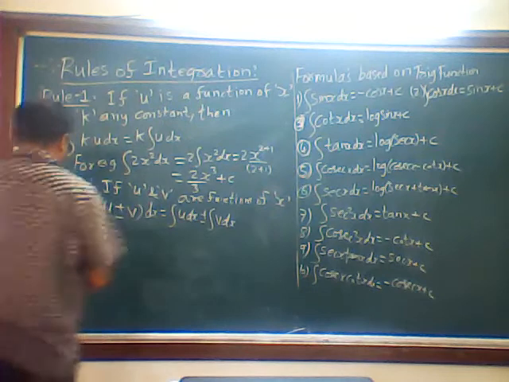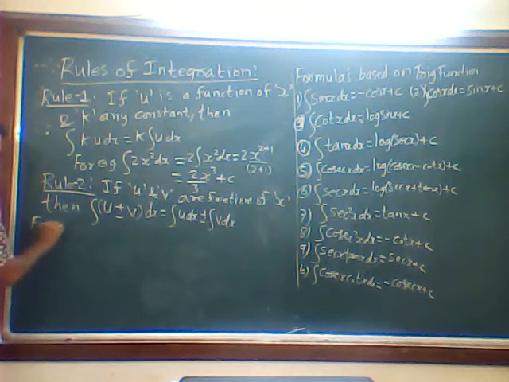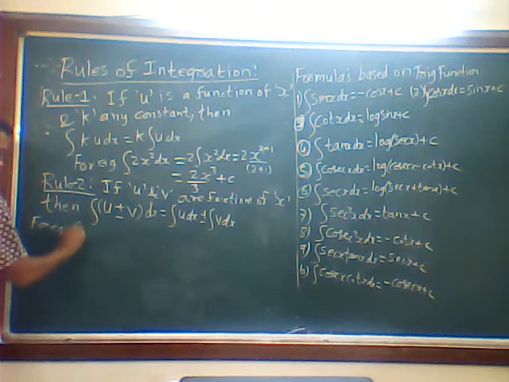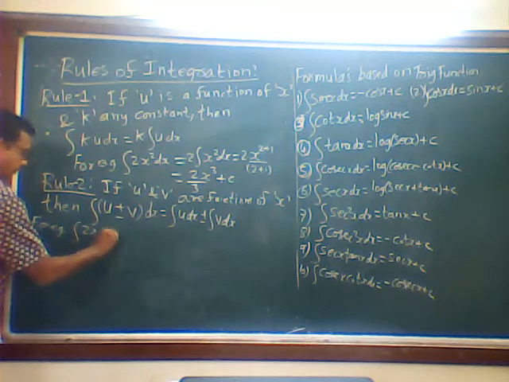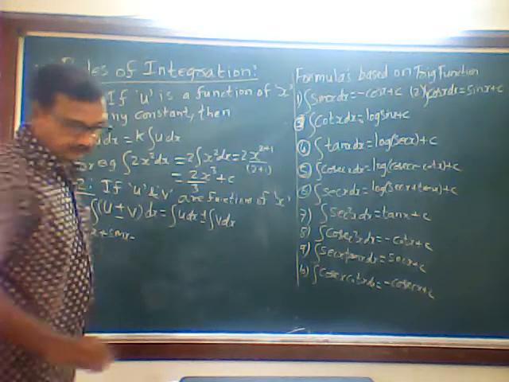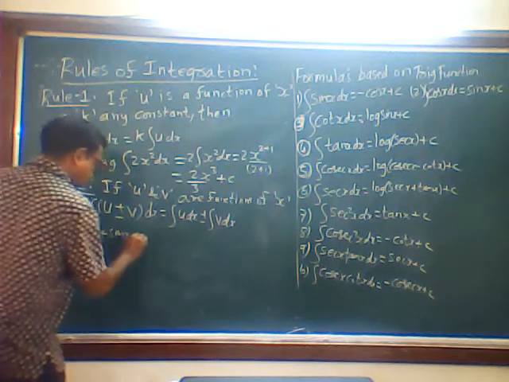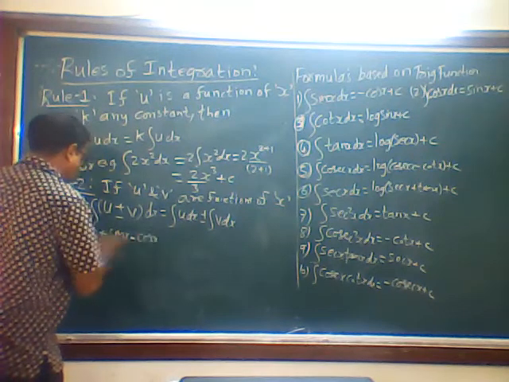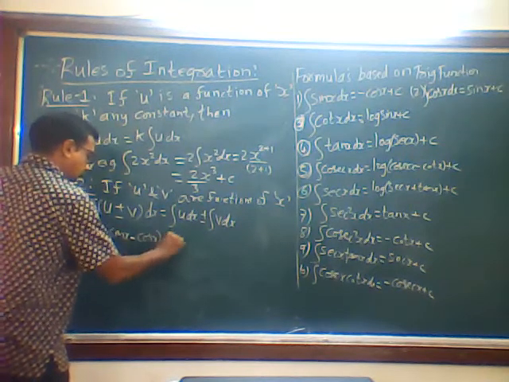Now, for example, I will write here: integration of 2x plus sin x minus cos x dx.